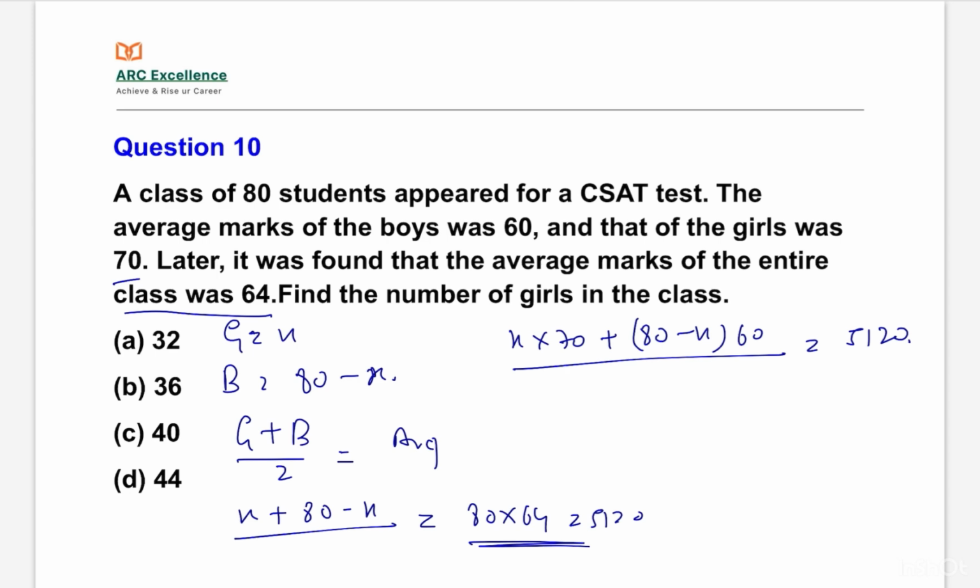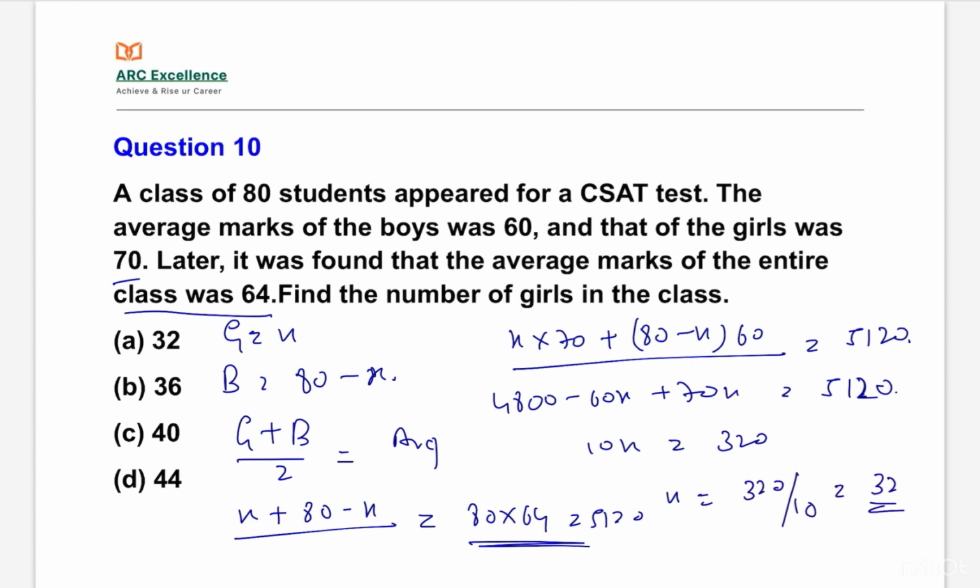So 4800 minus 60x plus 70x is equal to 5120. So 10x is equal to 320, x is equal to 320 by 10, that is equal to 32. Therefore the total number of girls is 32. 32 is the answer. These are some of the average-based questions which are appearing in the UPSC CSAT nowadays.